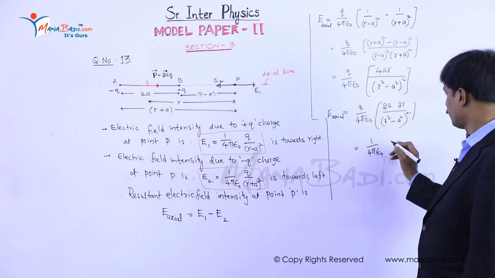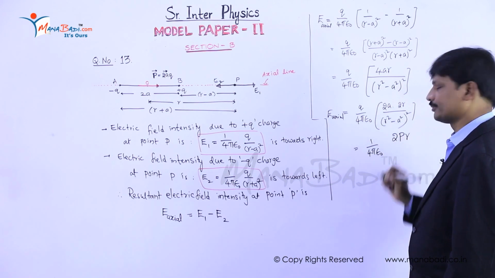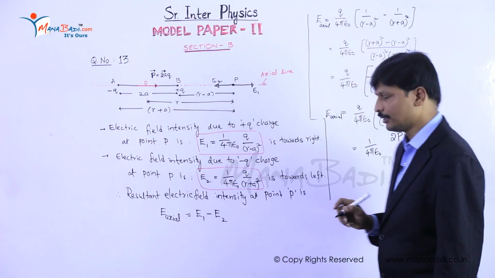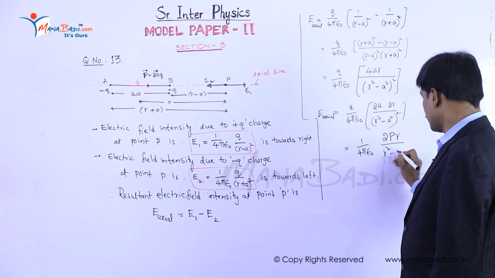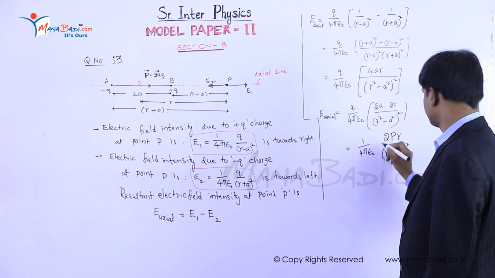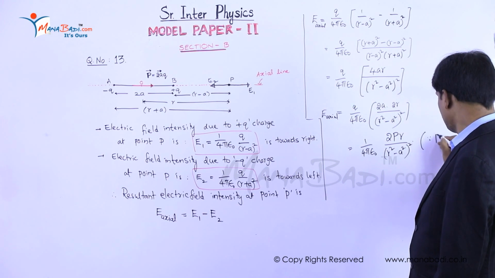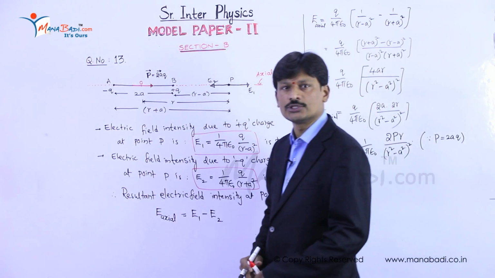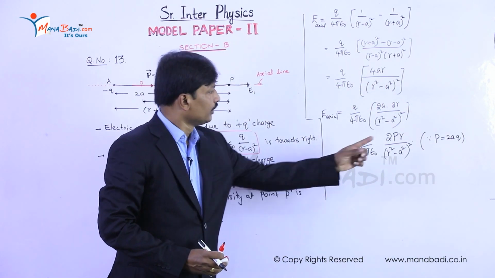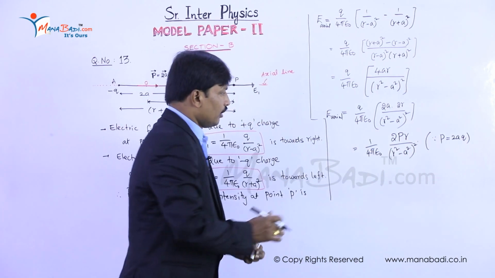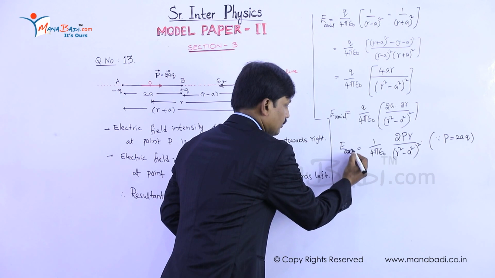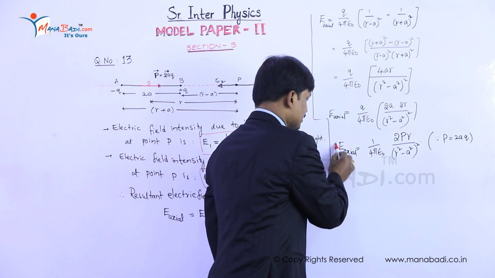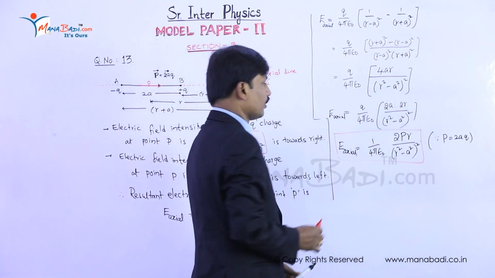So we can write it as 2pr, where p is what? 2aq, right, by r square minus a square whole square. Since p is equal to 2aq, that is the dipole moment. So this is the electric field intensity due to a dipole on its axial line. This is one of the expressions.